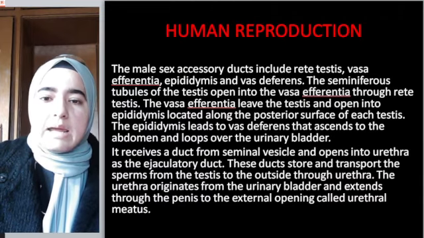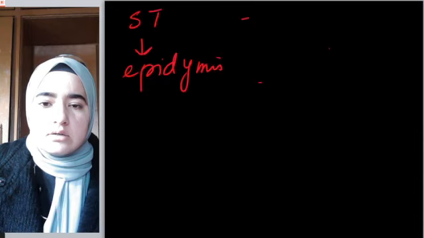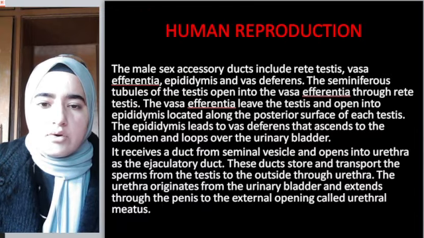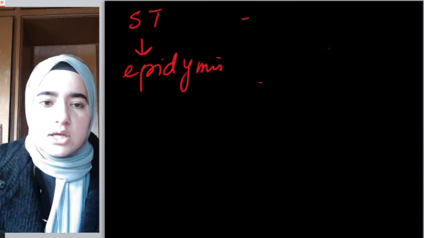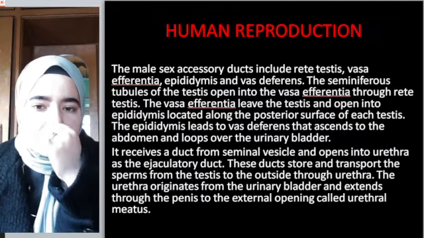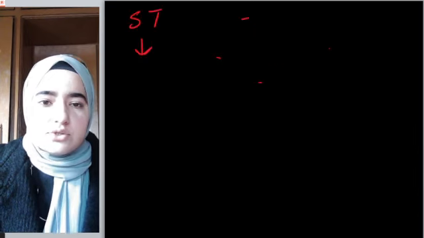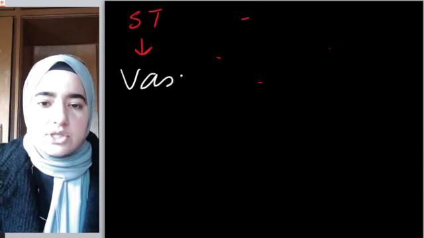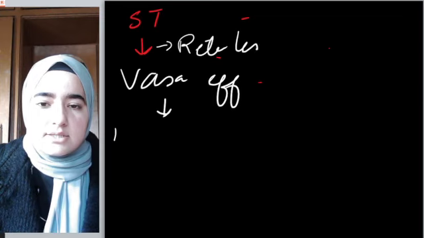Okay. Sorry, the seminiferous tubules will open into vasa efferentia through rete testis.